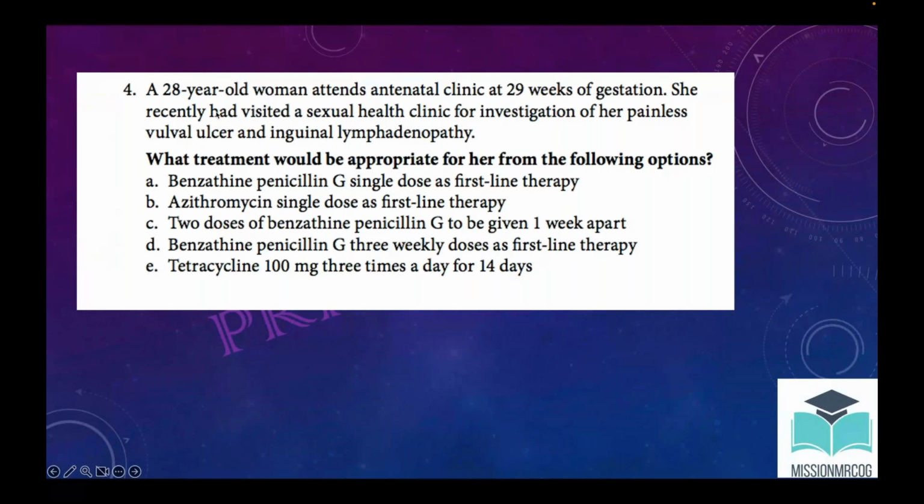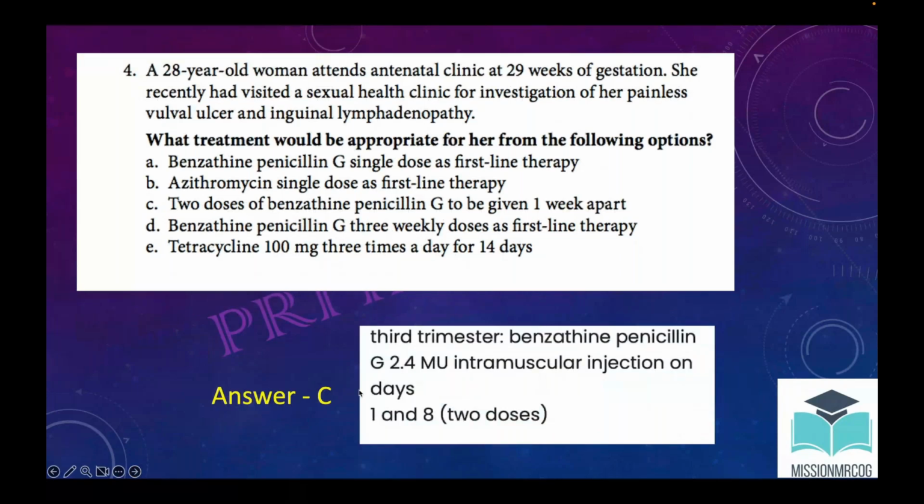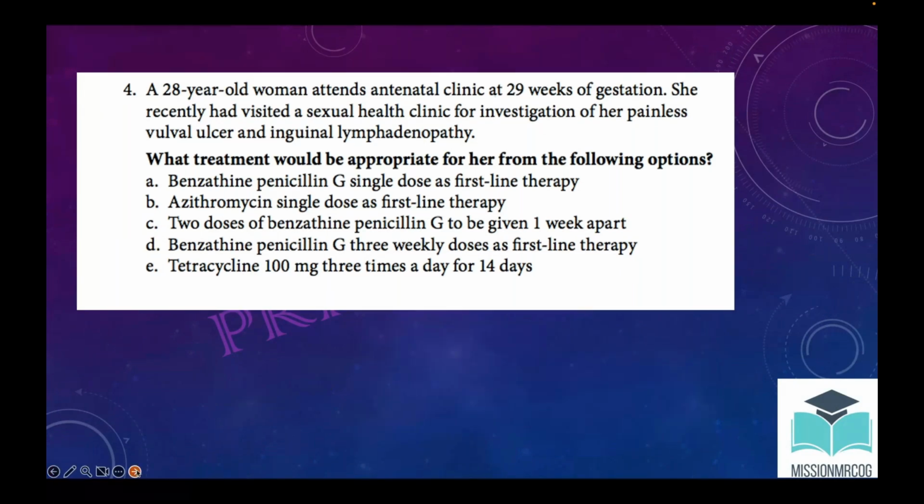A 28-year-old woman at 29 weeks of pregnancy has a painless vulval ulcer and inguinal lymphadenopathy. So what should be the treatment? It is very clear. Why have I put C? The patient is at 29 weeks, in the third trimester. So two doses, day 1 and day 8. C is the answer.